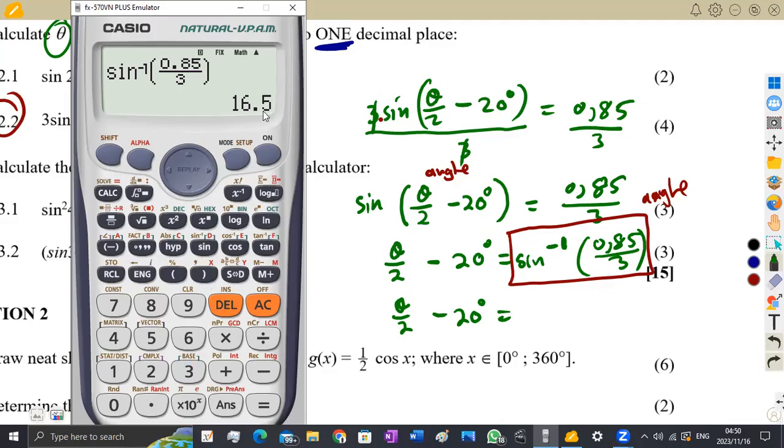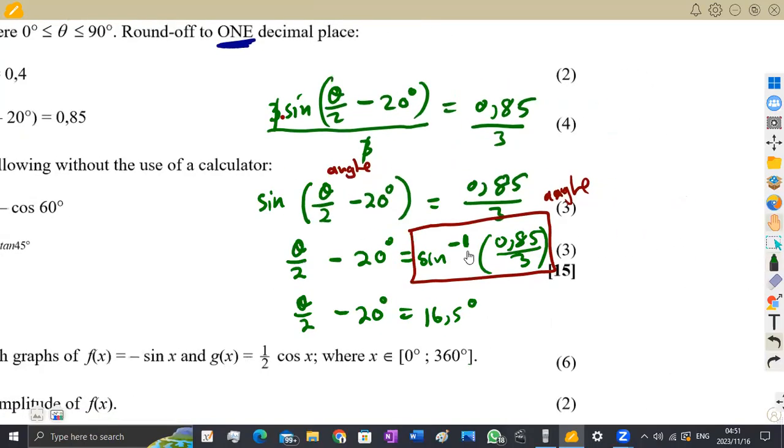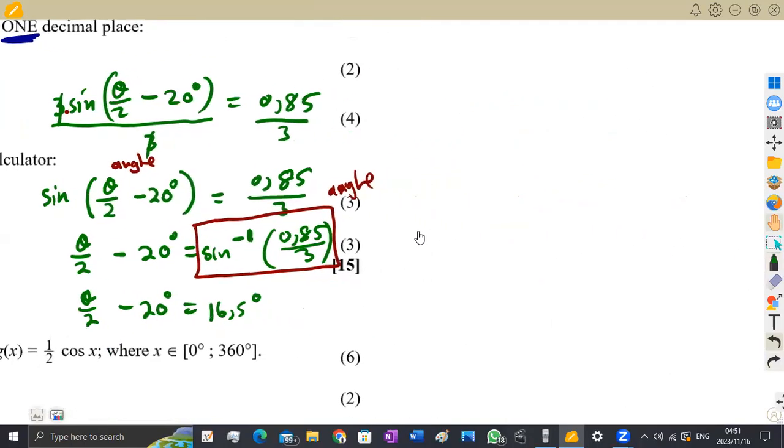So like I said, this now is representing an angle. You're now referring to an angle. So that means this is 16.5 degrees, because you are now having an angle on this side. So what are we going to do with this part so that we obtain theta? Because the question is, we are supposed to solve for theta, all right? We are supposed to solve for theta.